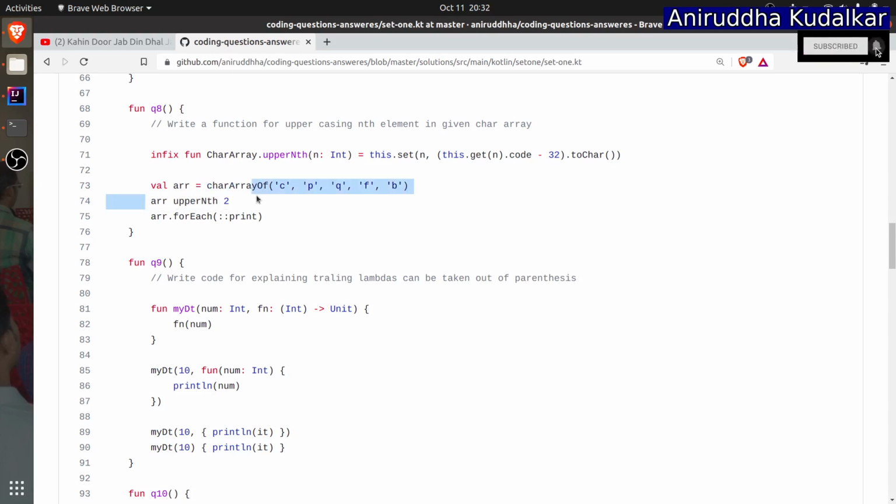Can you see infix 1 arr upper nth? n means 2 over here, and you can print arr.forEach println, or simply print. Now here you pass the 2 over here, so 0, 1, 2, q should be caps.